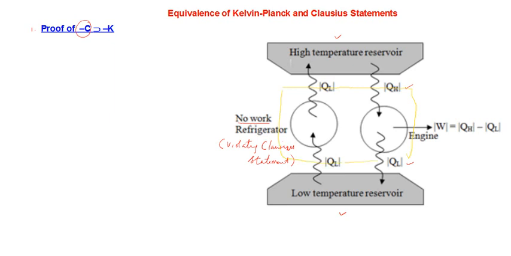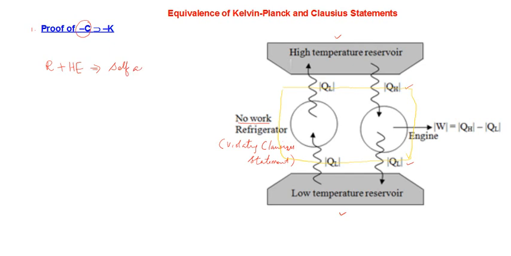I can write it like this: refrigerator plus heat engine together forms what is known as a self-acting machine. You can consider it now as a single machine. Now let's see what's the sole effect of this machine.